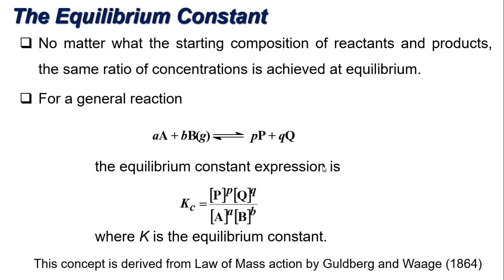if you're going to form an expression from that, take note that the first thing you have to do is balance your equation. Of course, because an equation is useless when it is not balanced, since it does not follow the law of conservation of mass. When your equation is balanced, there is an equality in your chemical reaction. So how are we going to make an expression out of this chemical reaction?